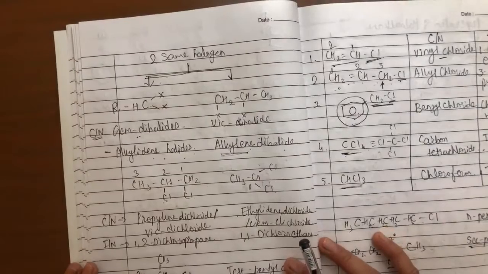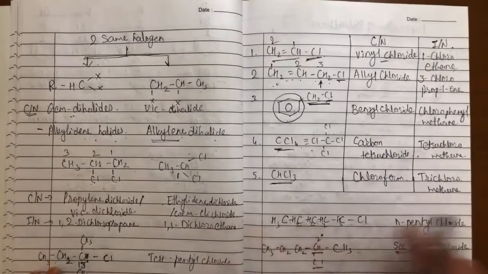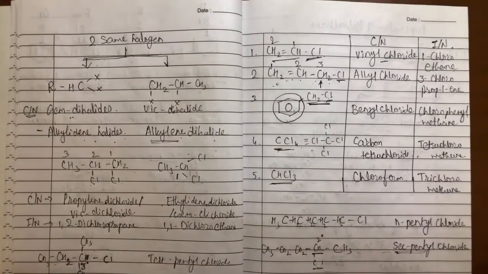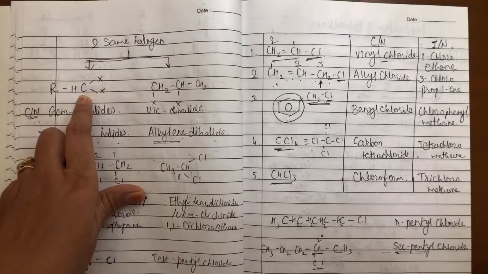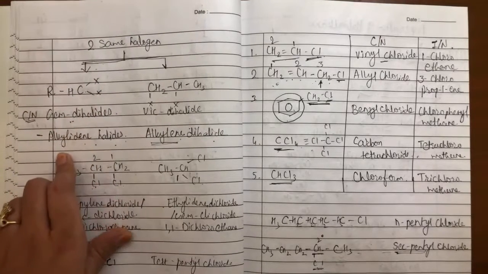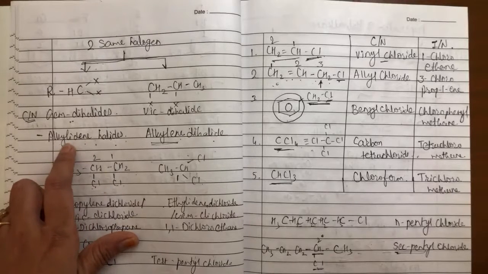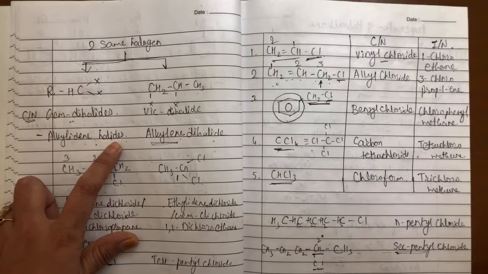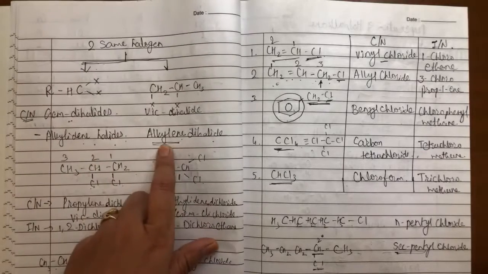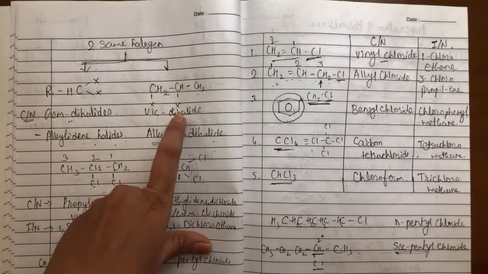Now we'll discuss, if I have 2 same halogen atoms present, how to write the nomenclature of the compound. In that case, if the halogens are attached to the same carbon atom, then this is geminal, also known as alkylidine halides. And here the halogen atoms are attached to 2 neighboring carbon atoms.